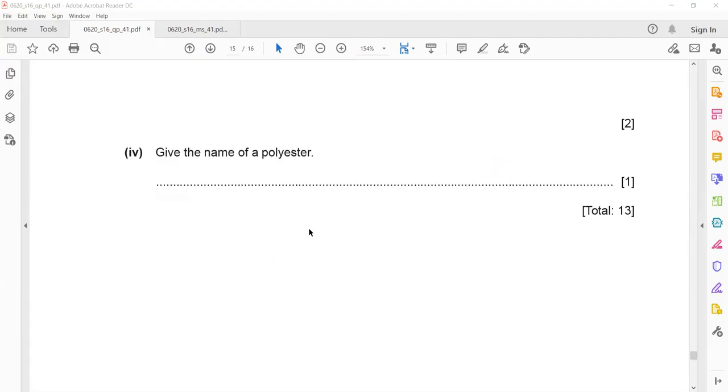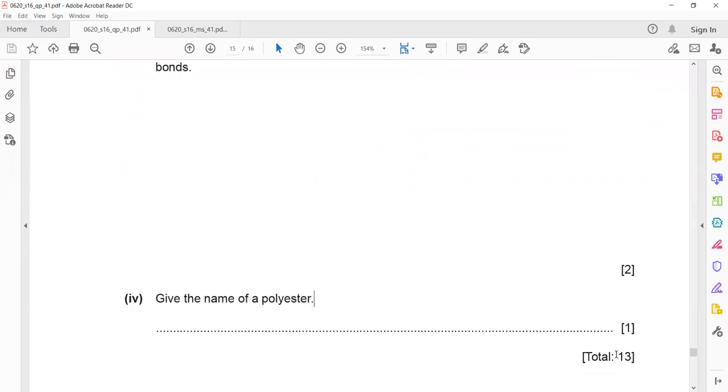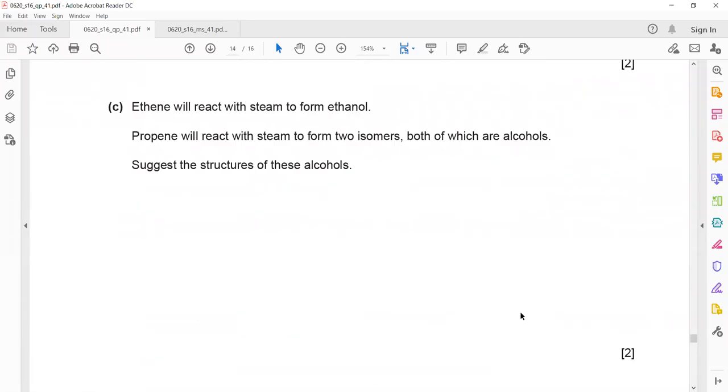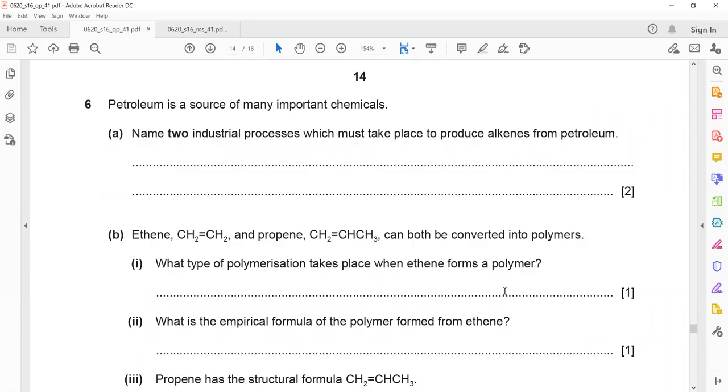Name the polyester. You will learn condensation polymer. So these are organic chemistry questions. You can see 13 marks are there for this question. The last part I did not solve, because we will still discuss condensation polymerization. That's why I did not answer the last part.